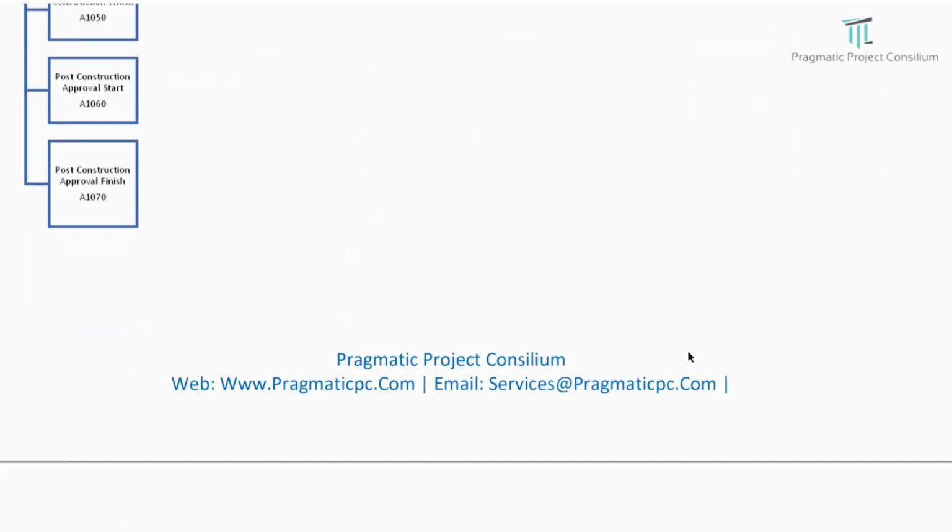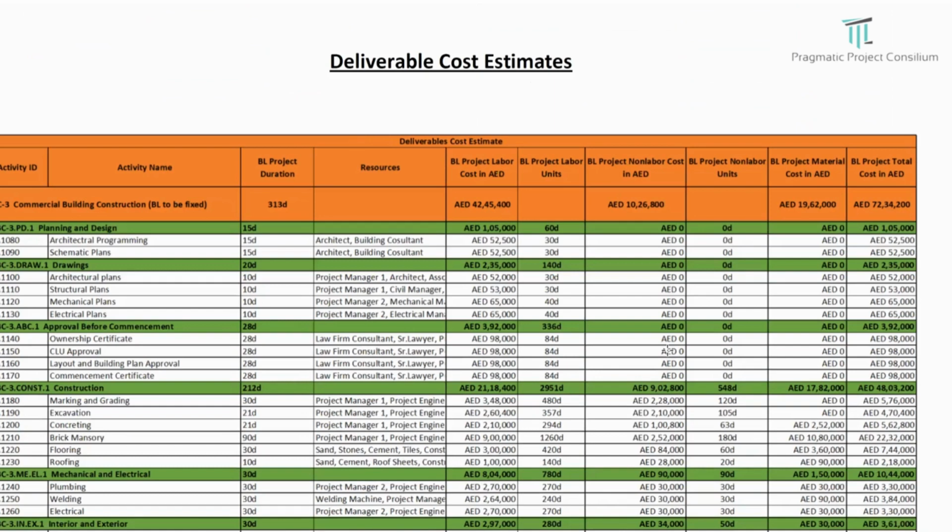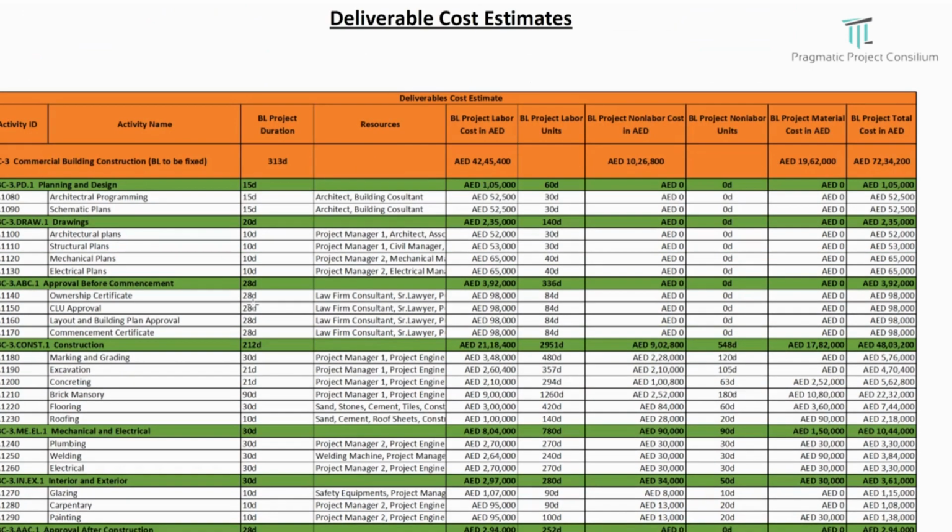Coming to the deliverable cost estimate, this is a very interesting part, as far as how the deliverable cost estimate is going to convert into the PMB budget. We will see that in the forthcoming sessions. Now, at a very approximate summary level, the total project cost is around 7.2 million.